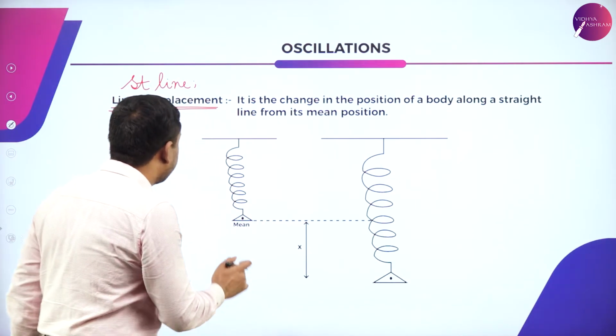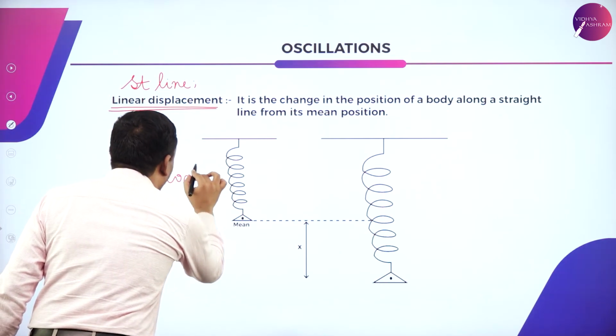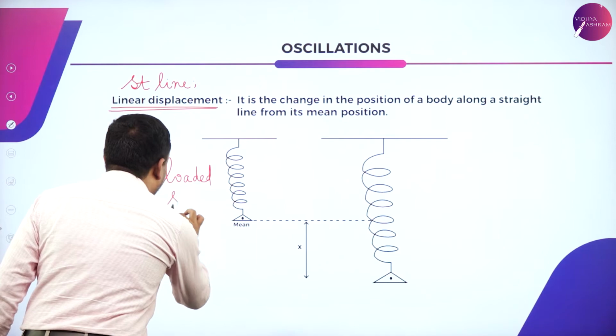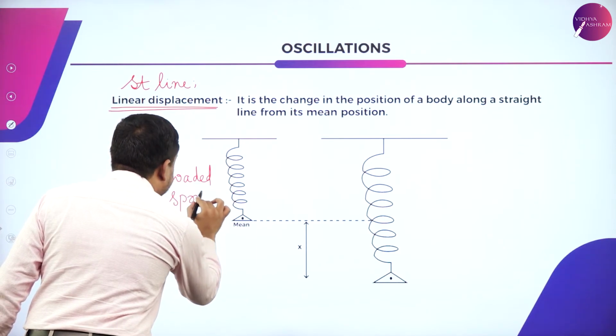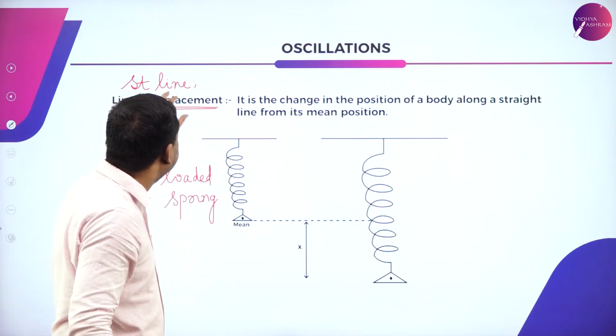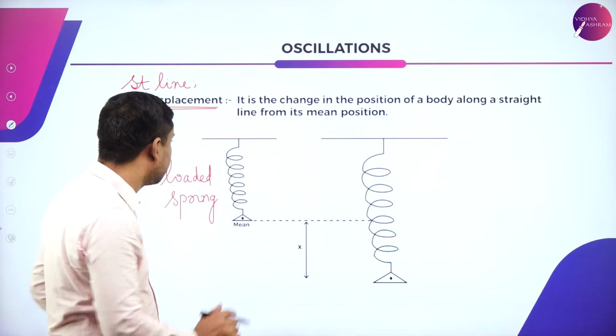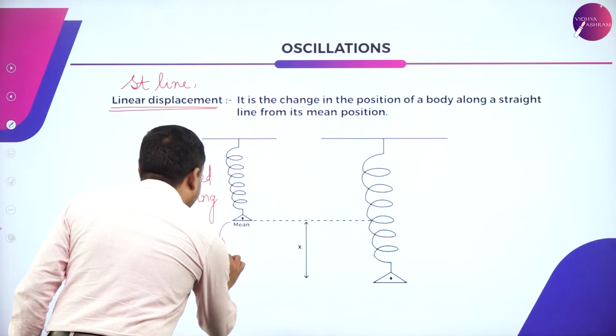So now, this is a loaded spring. I consider the example of a loaded spring to explain linear displacement. This is a weight hanger.